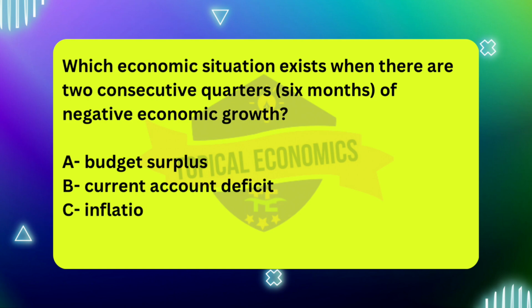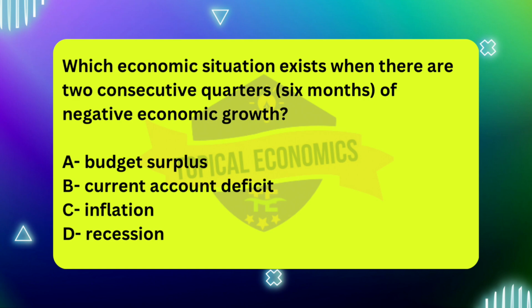Recession. A recession is defined as 2 consecutive quarters, 6 months, of negative economic growth, typically measured by a decline in gross domestic product, GDP. When the economy experiences a recession, it means that economic output is contracting, unemployment tends to rise, business investment and consumer spending decrease, and overall economic activity slows down. The technical definition of a recession is often used by economists to mark a period of economic downturn.